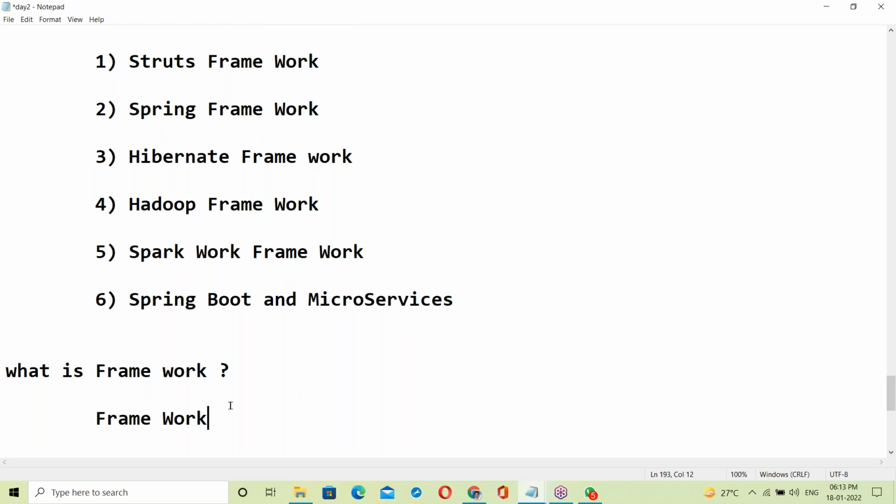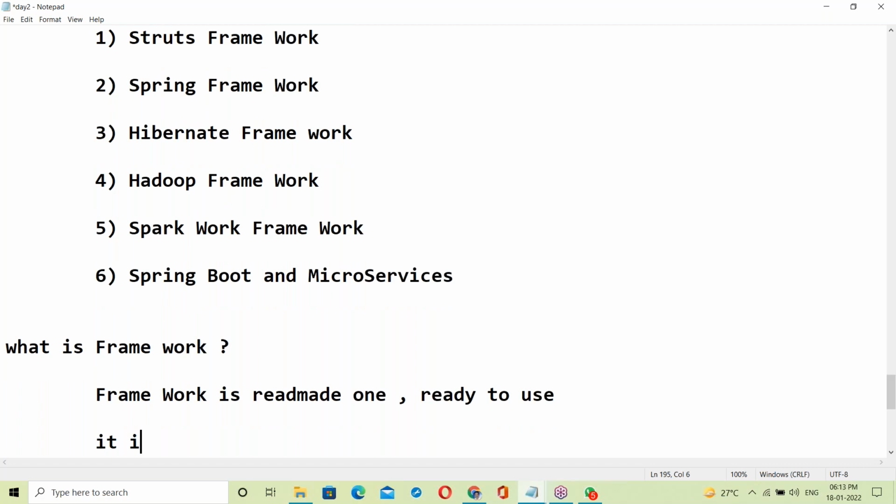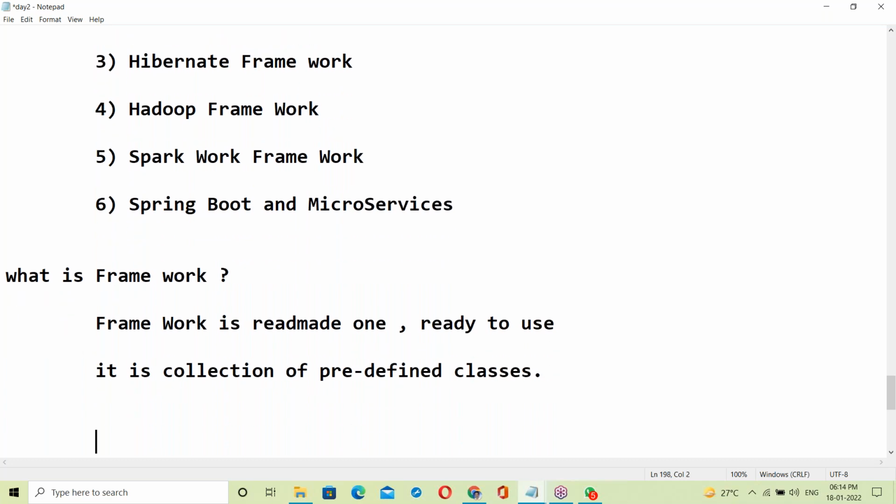See here, a framework is a ready-made one, ready to use. It's a collection of predefined classes. Framework is a ready-made one and ready to use. It's a collection of all the predefined classes.